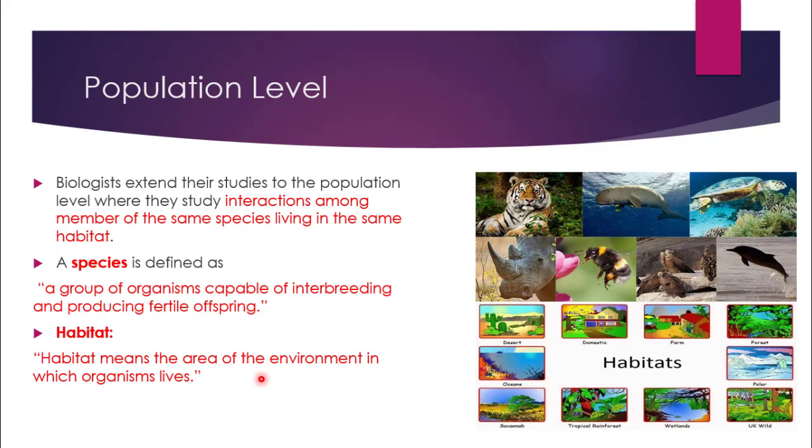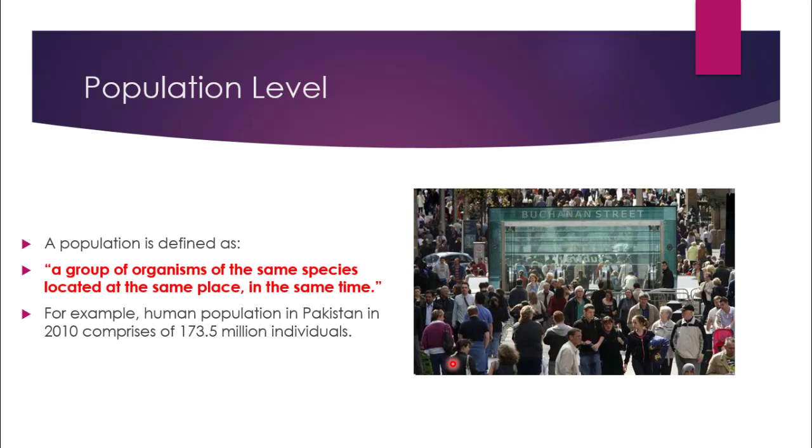Habitat means the area of the environment in which an organism lives. There are a number of different habitats like forest, polar, oceans, desert, and other habitats in which a particular organism lives. So we can define population as a group of organisms of the same species located at the same place at the same time.